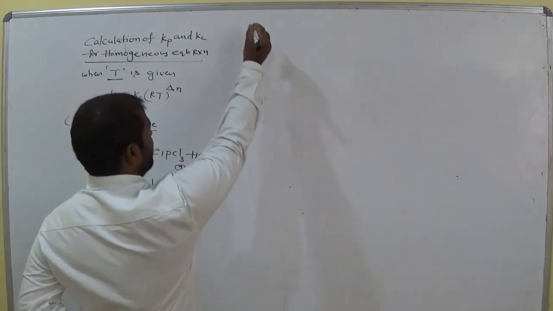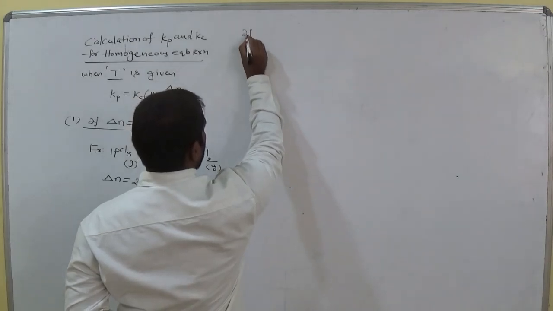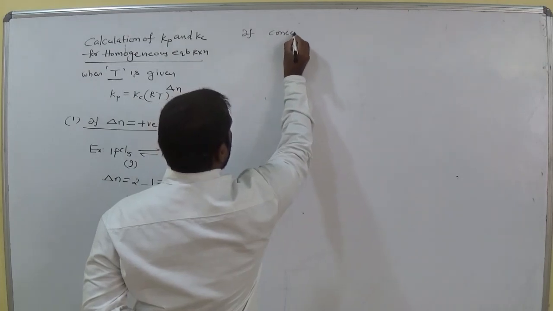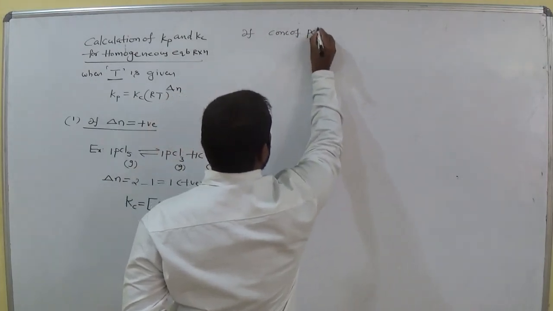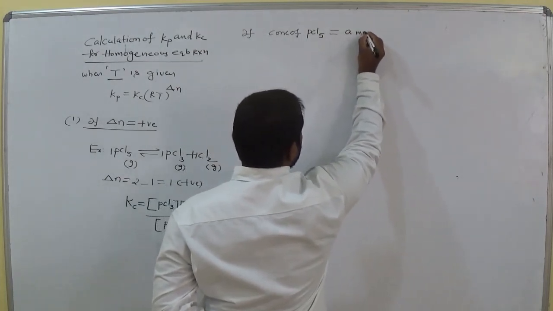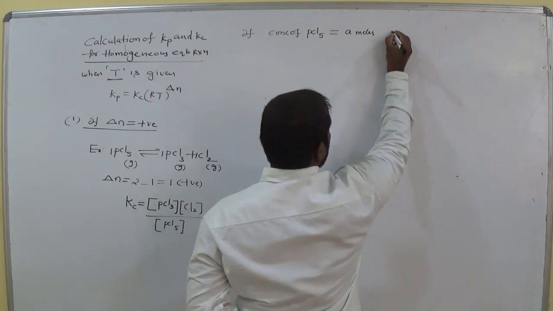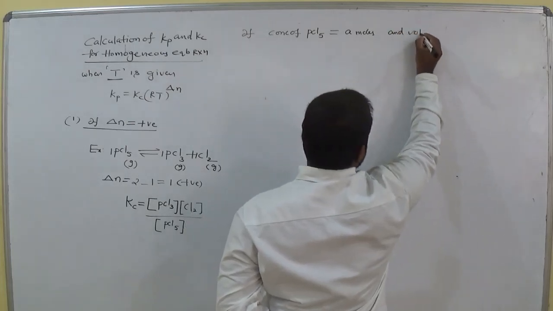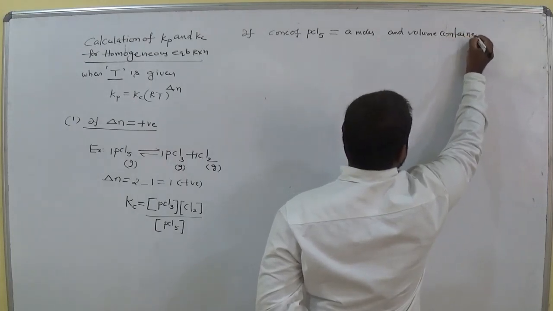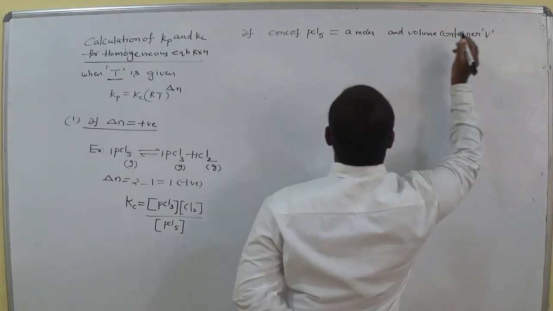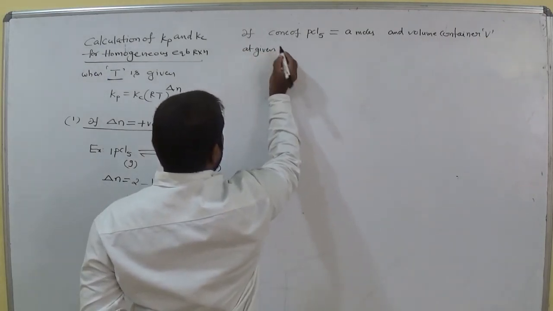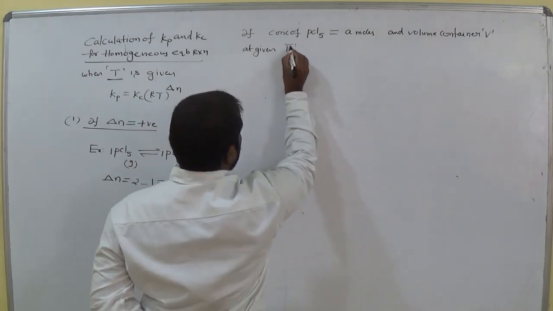So now my question is, if concentration of PCl5 is A moles and volume of container is taken as V at given temperature.